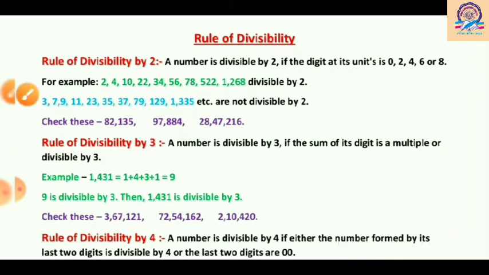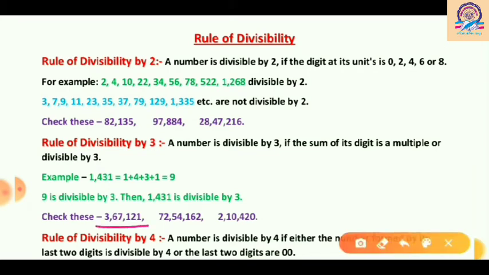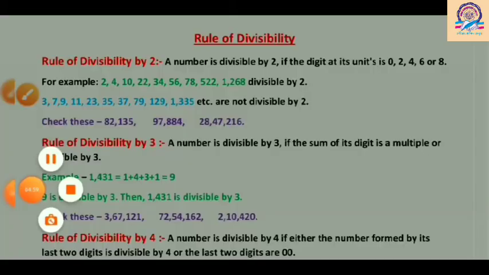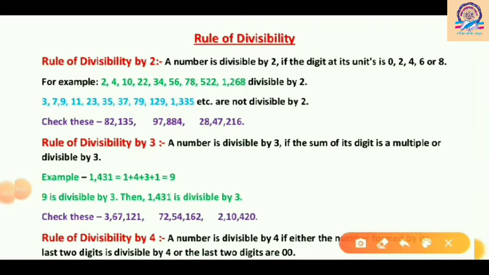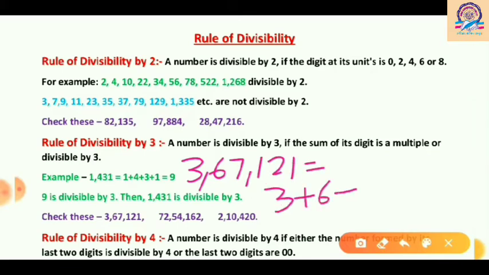Now some questions for you. Let's check whether this number is divisible by 3 or not. The first number is 3,67,121. Is this number divisible by 3 or not? Let's check it. Let me write the number first. Okay, so the digits are 3 plus 6 plus 7 plus 1 plus 2 plus 1. At first, what we have to do is find the sum of the digits.